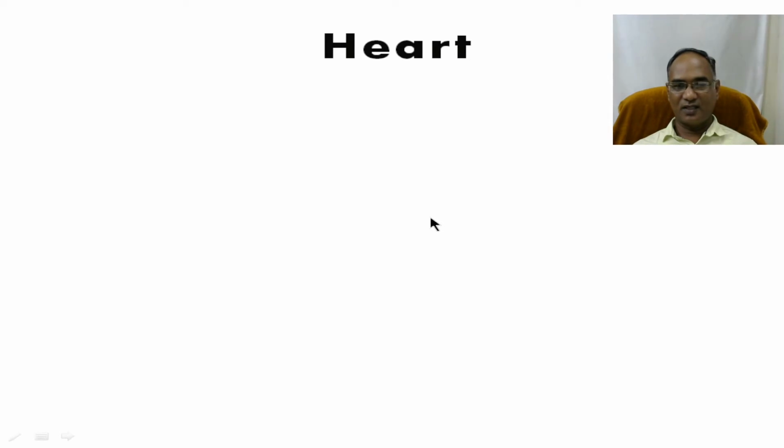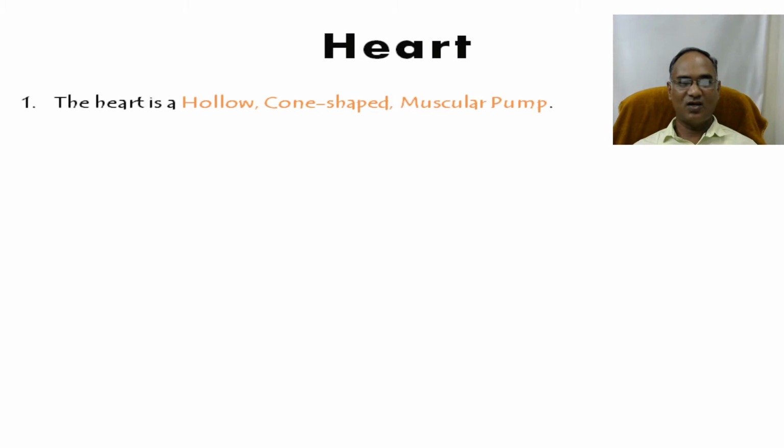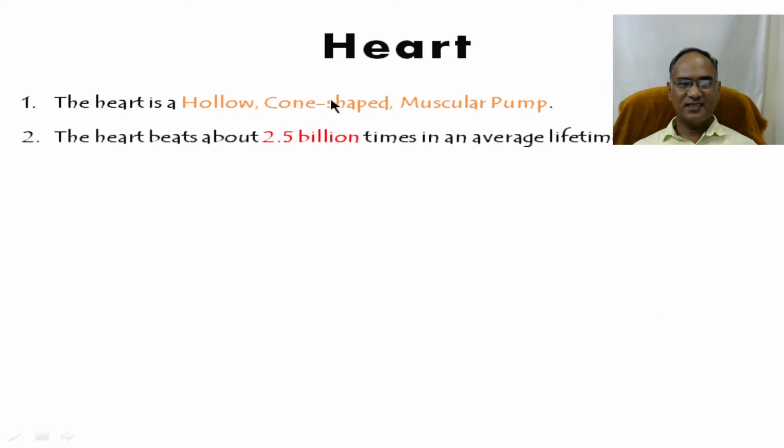When you talk about the cardiovascular system, there are three things: heart, tubes, and blood. The first thing: the heart is hollow and cone shaped. It is composed of muscular tissue. The second thing is that the heart beats about 2.5 million times in an average lifetime.